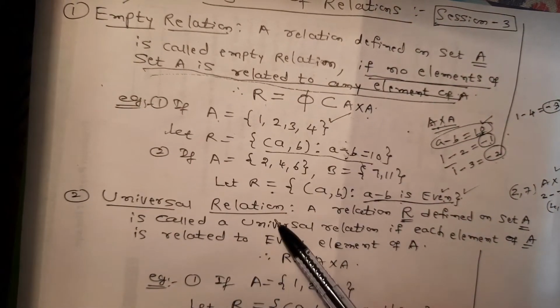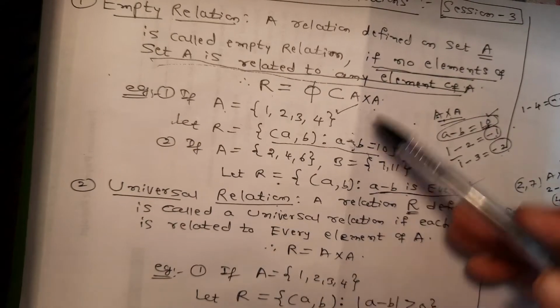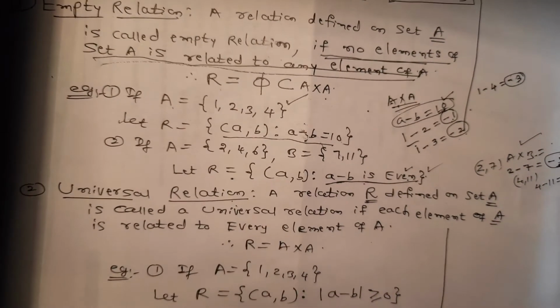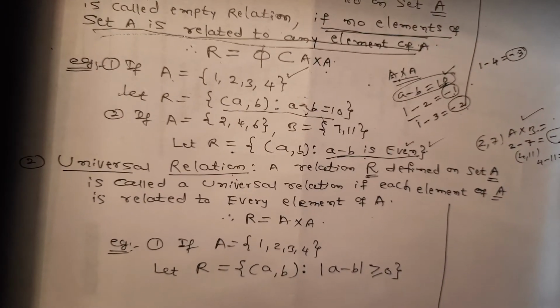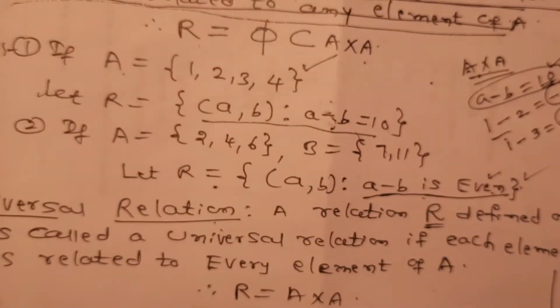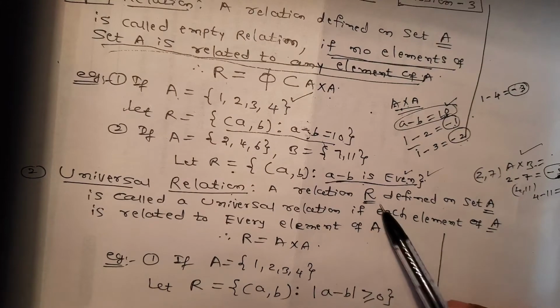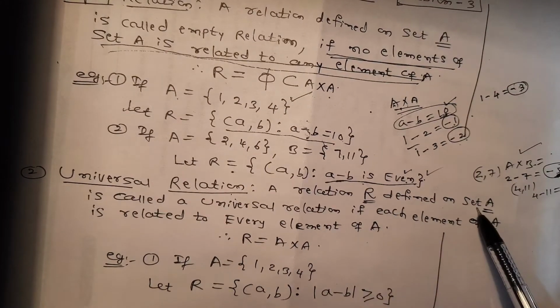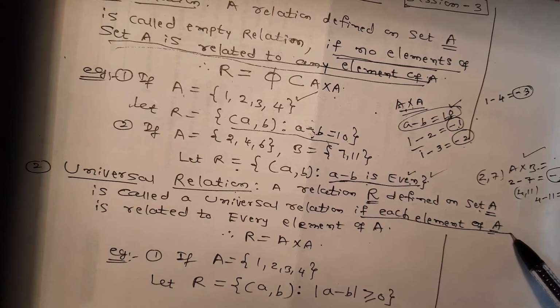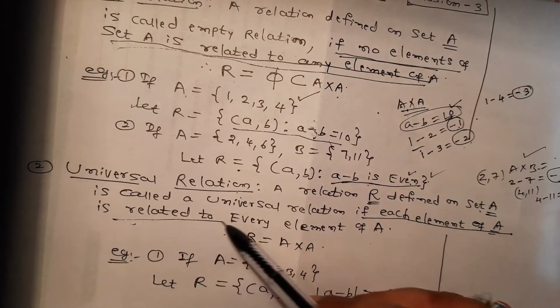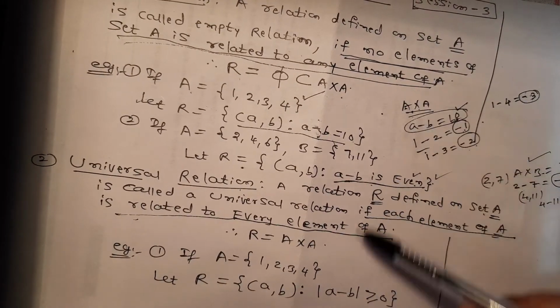Second one is universal relation, exactly the opposite of this. Universal relation means it is a relation defined on a set A where each element of A is related to every element of A. Exactly opposite here.